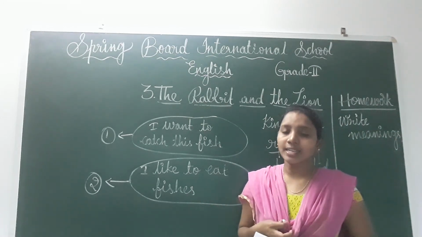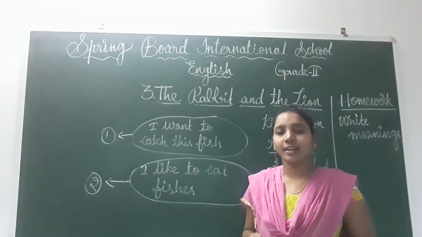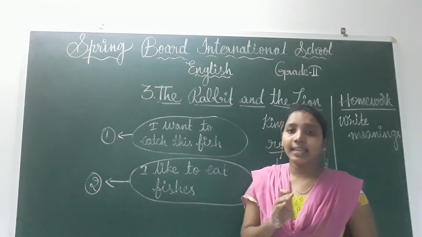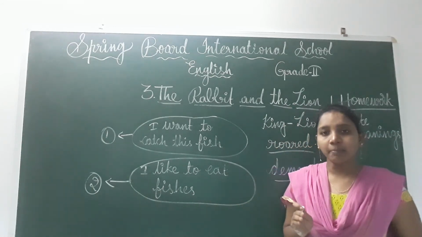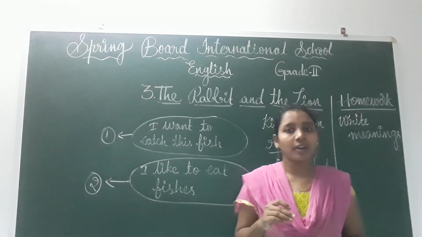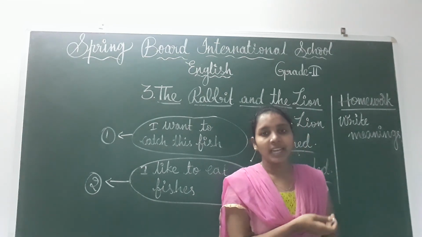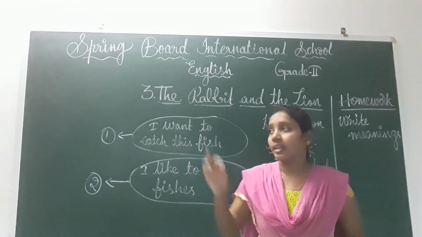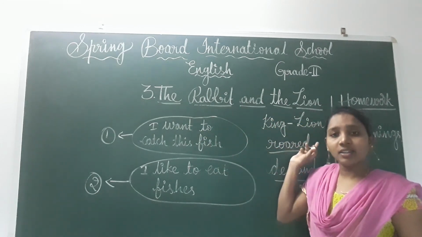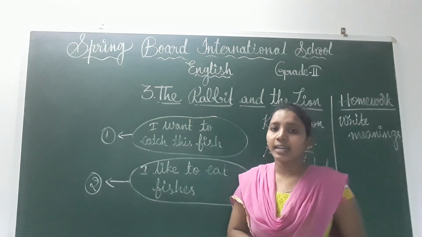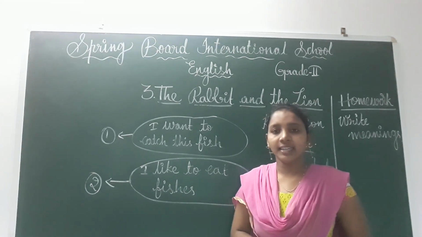Okay, already 2 lessons are completed, right, children, for us, and this is the third lesson. Leave 10 to 15 pages. That means you can leave 15 pages, children, and start from there. On the 16th page, write these meanings, children. Keep the heading third lesson, the rabbit and the lion, and write from there, children. Okay, write these 5 meanings and read them, children.